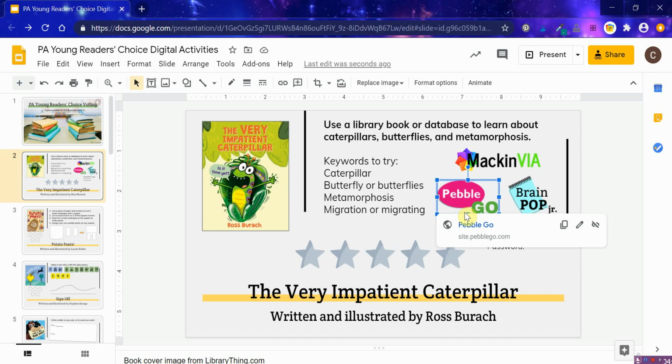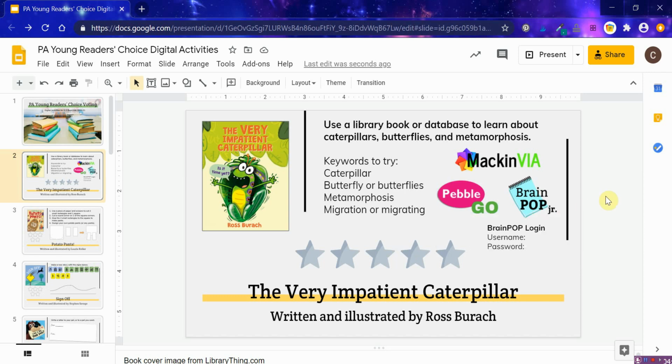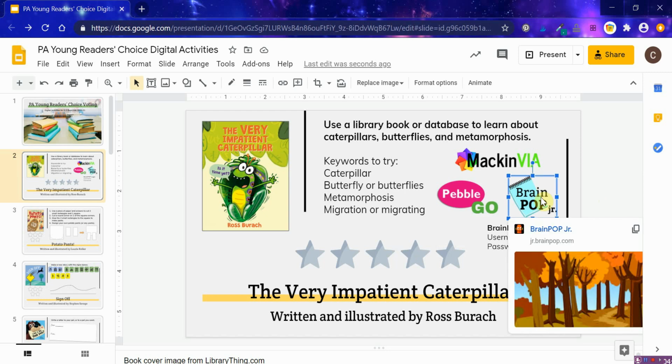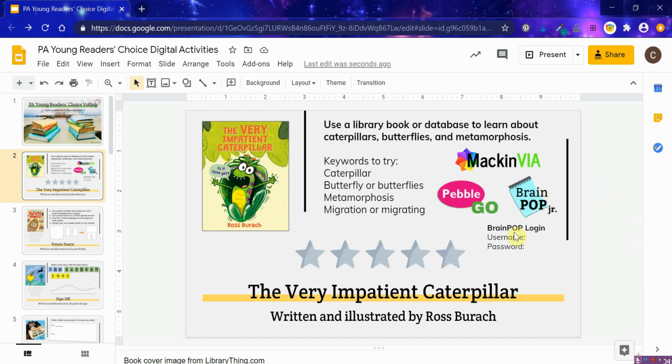But Capstone provides a unique link for your school. So if you subscribe to PebbleGo, I recommend changing that to your specific link so that students don't need to enter that login information. BrainPop Junior, to the best of my knowledge, does not offer that, so I added a section here where, if you subscribe to BrainPop Junior, you could put a username and password. Of course, you can link anything else here. These were just little logos I designed to look like the databases or platforms we're used to using.